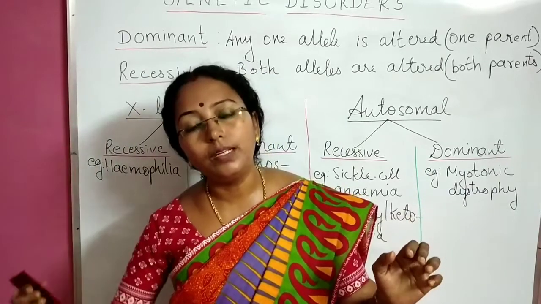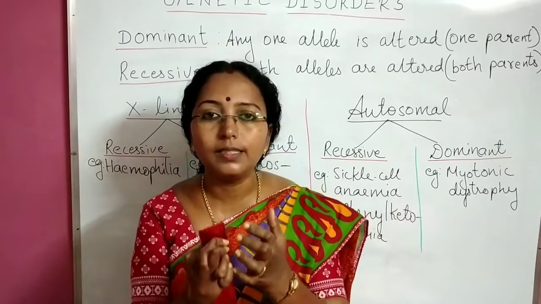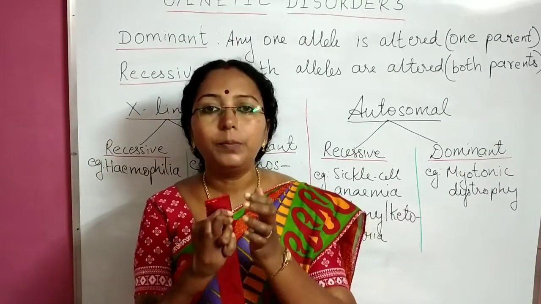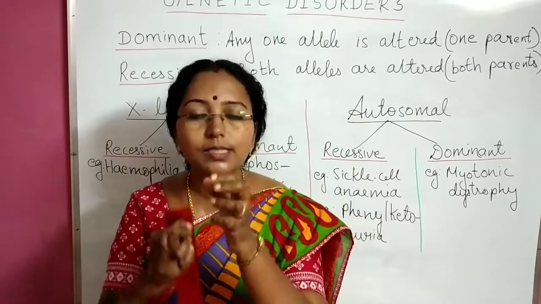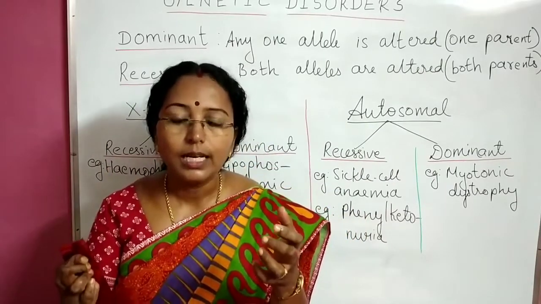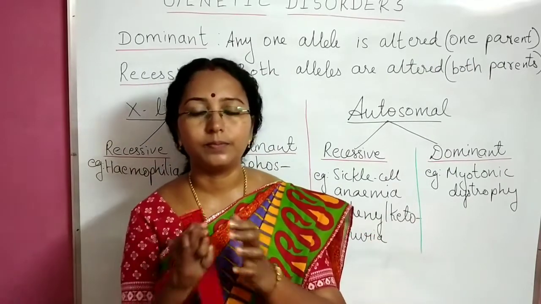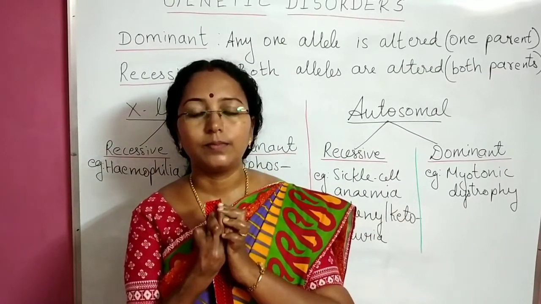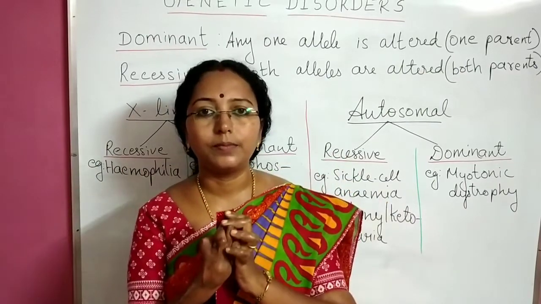Now take a female individual, and the case is the same. In the female individual also we are considering the same gene. The gene is having two alleles. Among that, one allele is affected and the other allele is normal. Okay. So they are producing gametes.